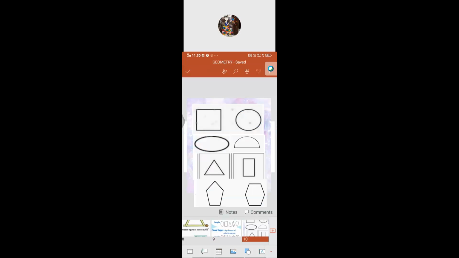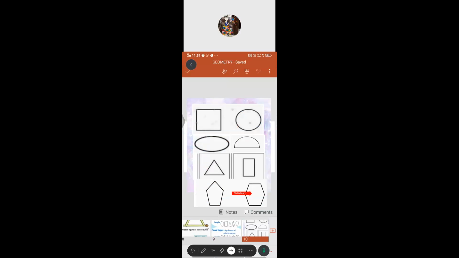Yes. These are the figures that we already learned, isn't it? Basic figures: star, circle, oval, semicircle, triangle, rectangle, pentagon. Pentagon. I'll clear it. What is used to call pentagon? I'll say that one. This is hexagon. Okay, we'll see one by one.